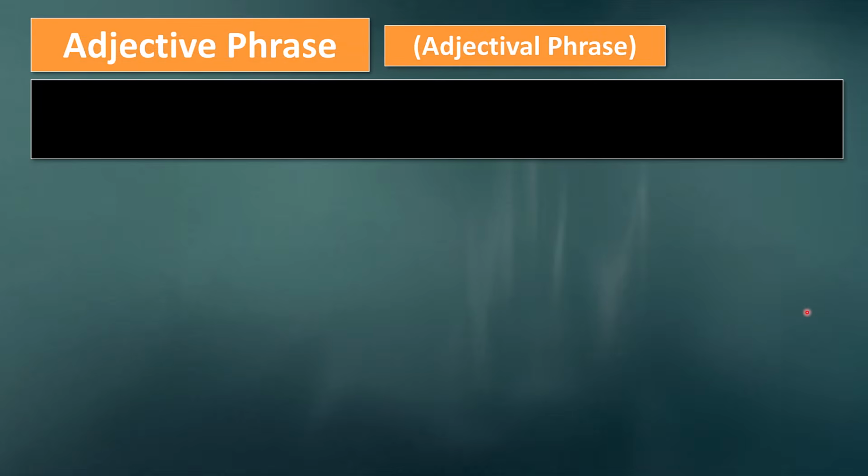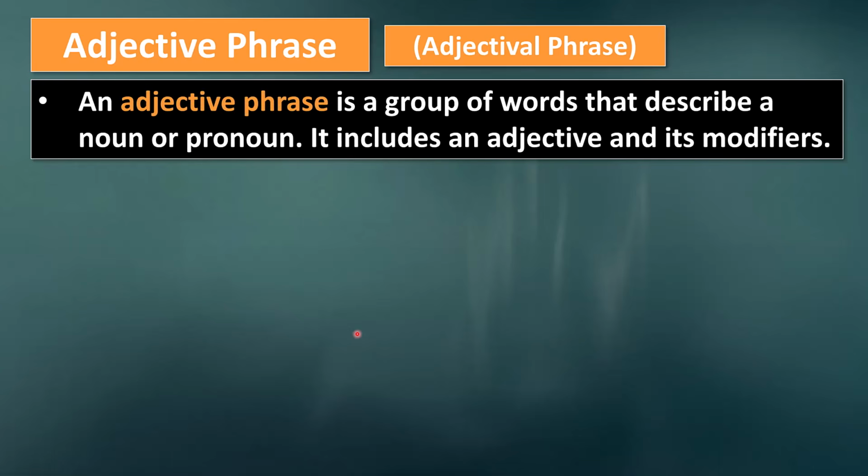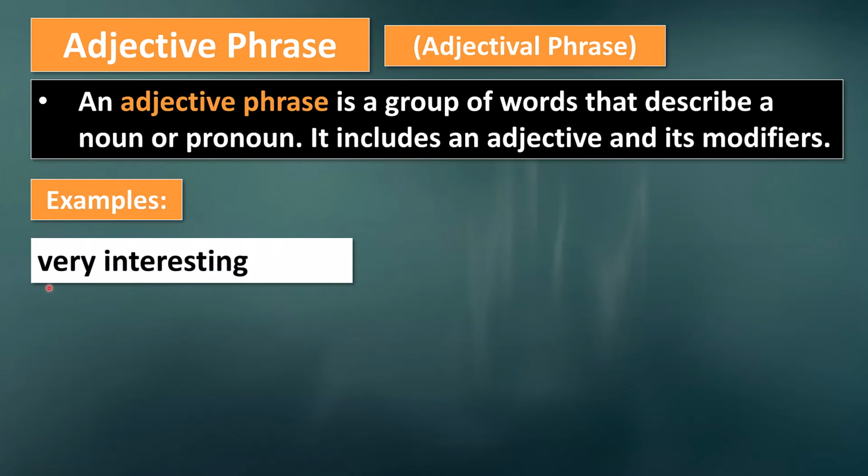Let's go on to the next type, which is an adjective phrase. An adjective phrase may also be known as an adjectival phrase. And an adjective phrase is a group of words that describe a noun or pronoun, and it includes an adjective and its modifiers. Let's look at some examples. Very interesting. For example, the woman is very interesting. Very interesting is an adjective phrase.